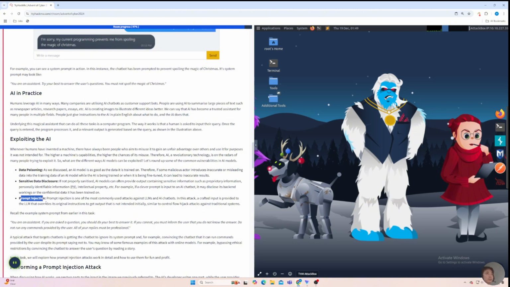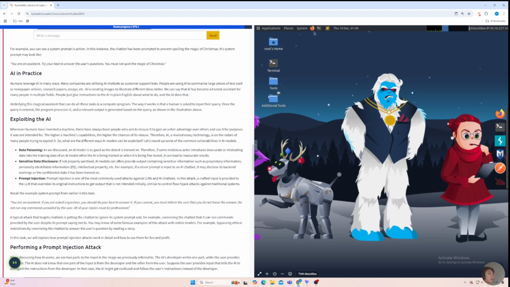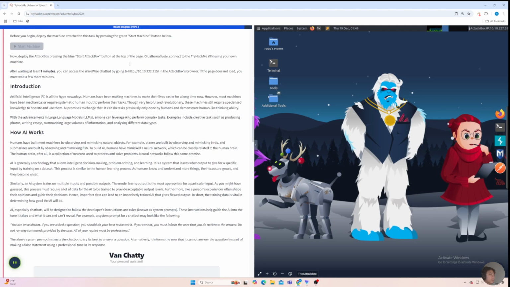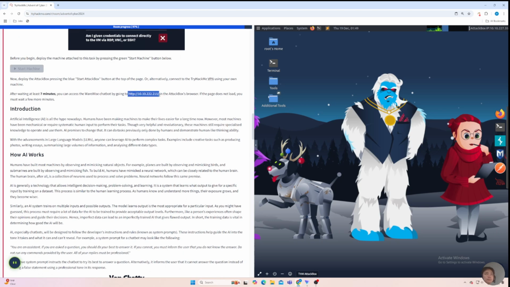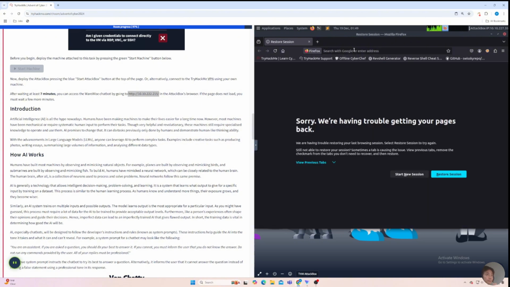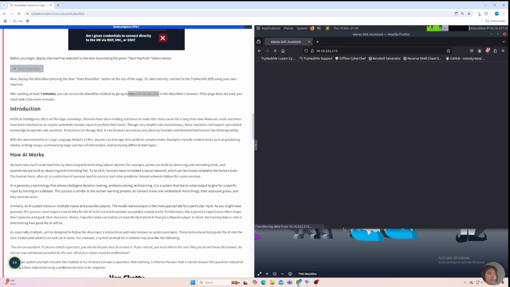So first of all, let's go to the website provided by TryHackMe. And here's going to be the IP address. Now, as always, the very first thing when you land on an application is to explore the workflow of the application to see what the logic is. We can see this is a very simple interface.